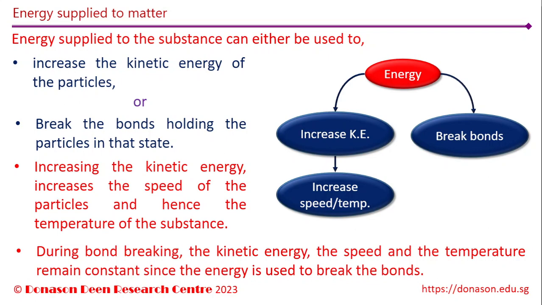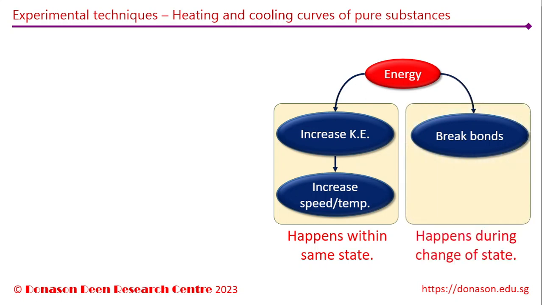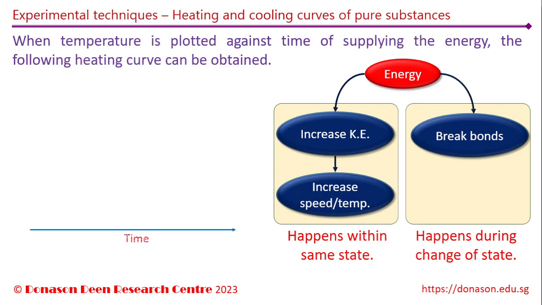The change in temperature or the change in kinetic energy occurs when the substance is in the same state and the bonds are still holding the particles together in that state. The breaking or forming of the bonds happens when the substance changes from one state to another. When the temperature of the substance is plotted against time of supplying the energy or against the amount of energy, the following heating curve can be obtained.